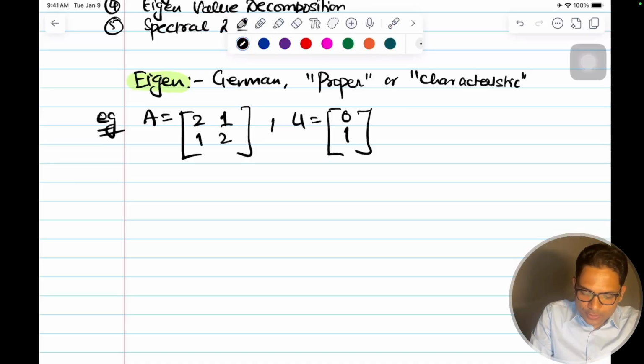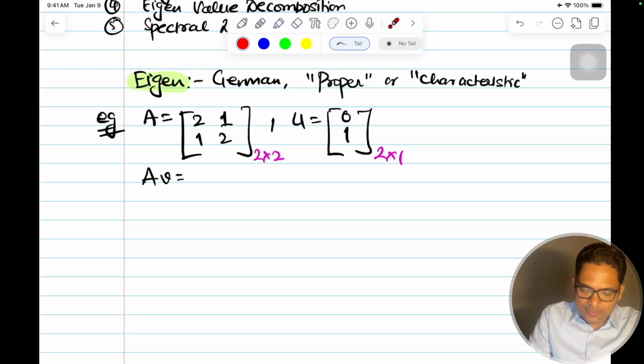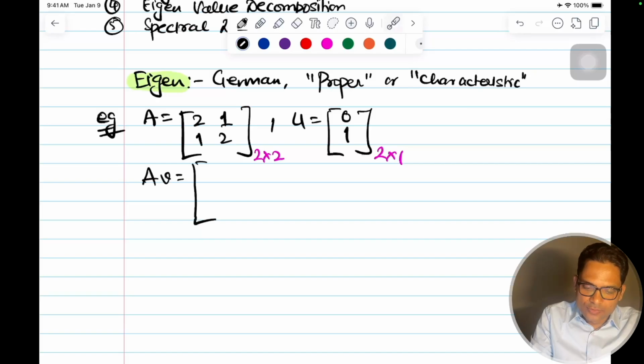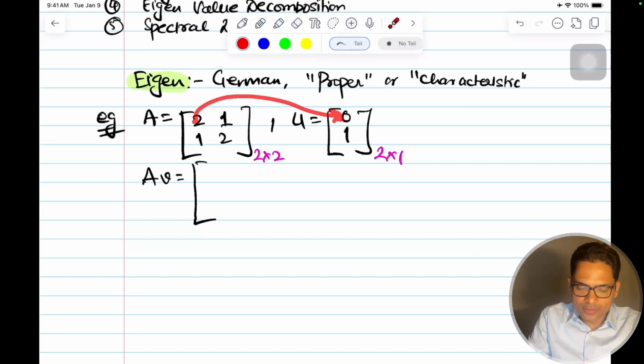What's the product? Au: A is a 2 by 2 matrix and this is 2 by 1. The inner dimensions match, and the result comes out as a 2 by 1, so finally it's a vector. How do we compute it?